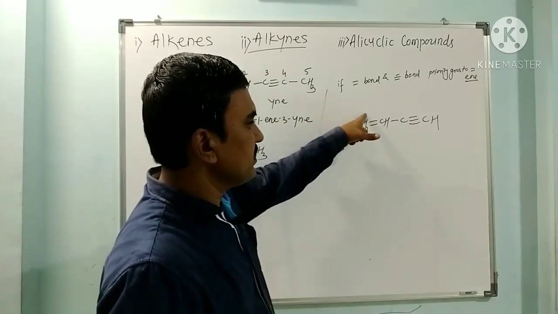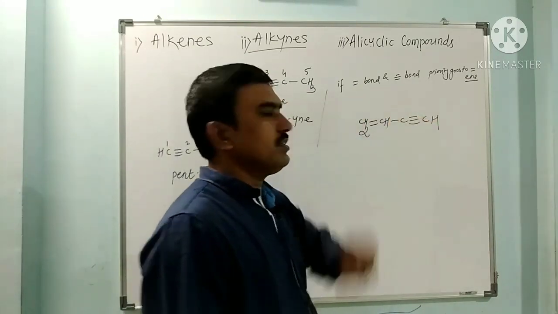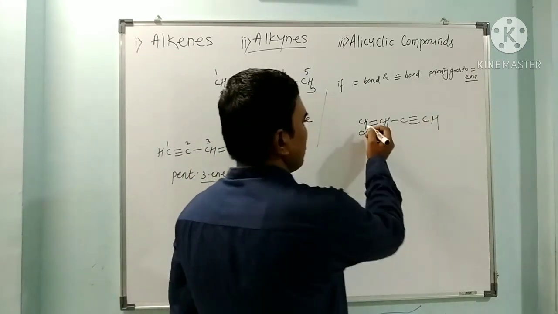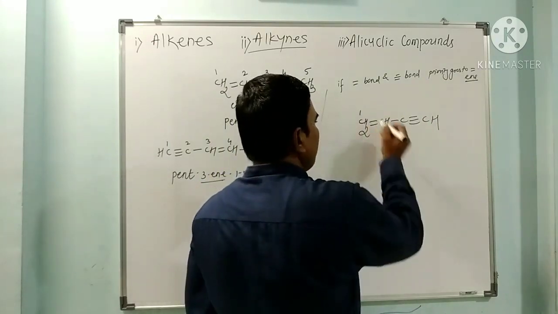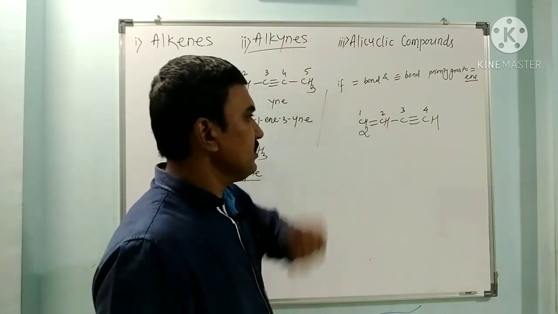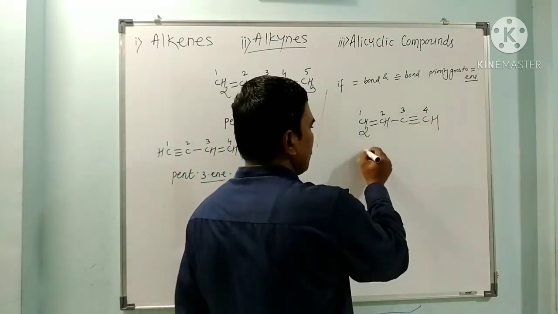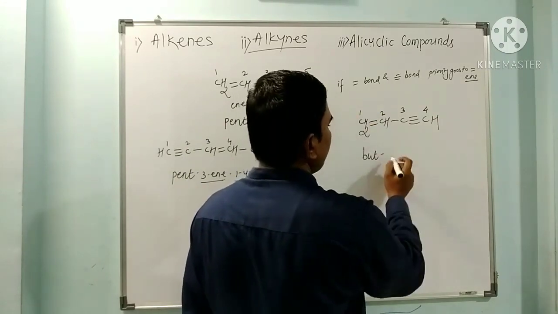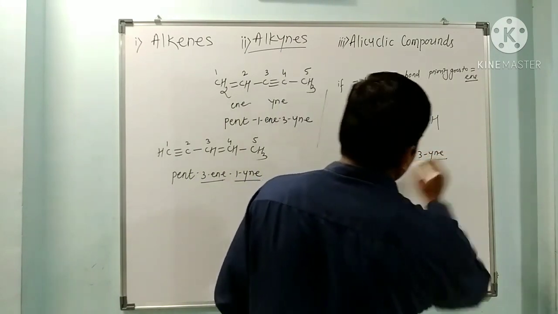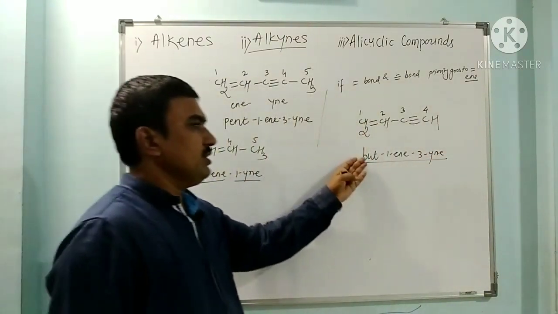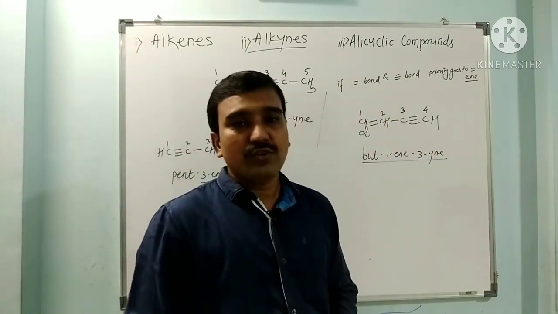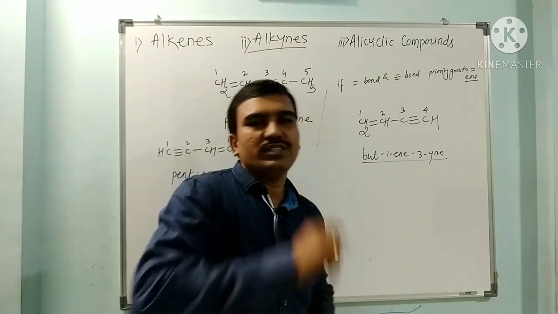If you start numbering from this side, this is the first olefinic carbon. If you start from the other side, the first is the alkyne carbon. So which priority do we have to follow? This one. The alkene should get the lower number, 1, 2, 3 and 4. So these are the 4 carbons, so it is but-1-en-3-yne. So in this way, when both double bond and triple bond are there, numbering should start from the side from which the double bond gets the lowest number.